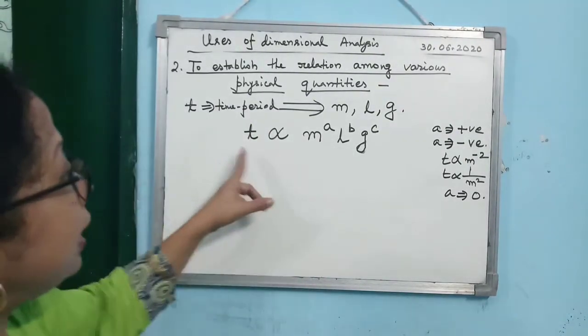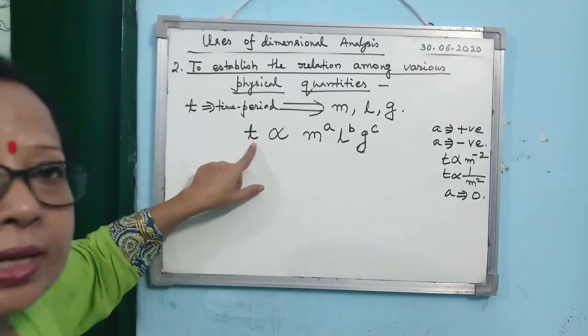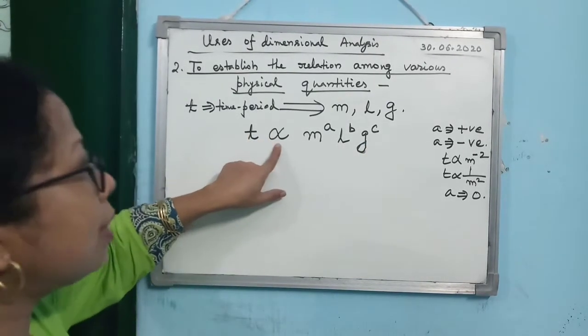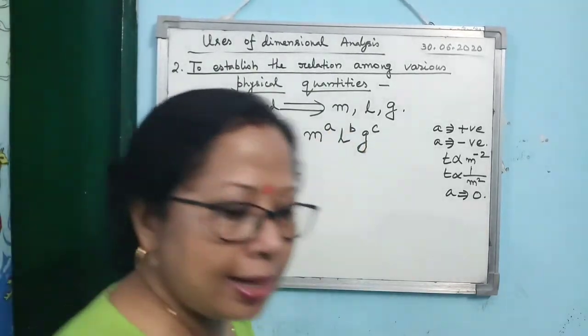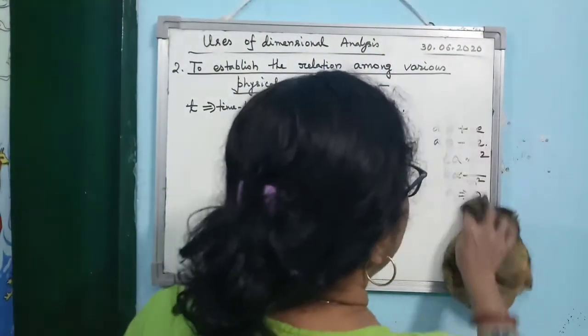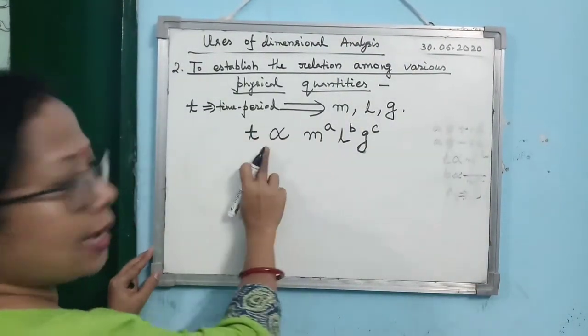So this is the way in general one can write that the given quantity is directly proportional to M to the power A, L to the power B and G to the power C. This part you don't have to write. Now you see, this is the second step.